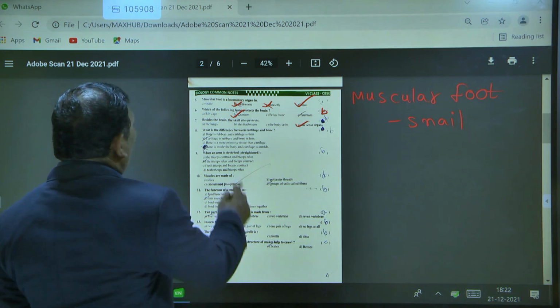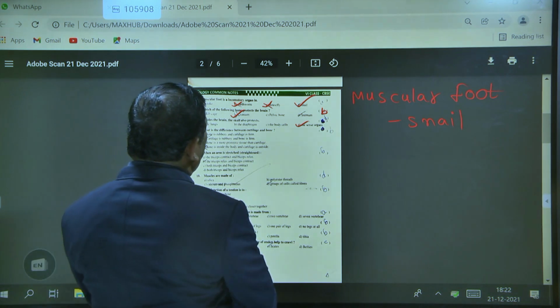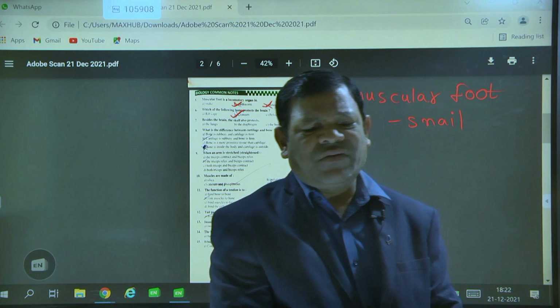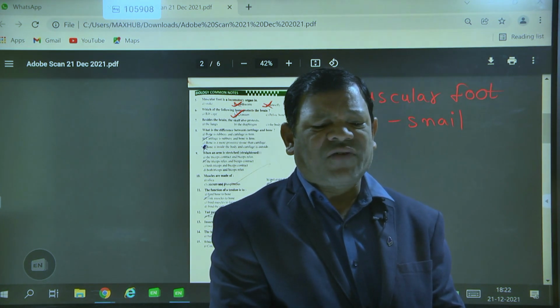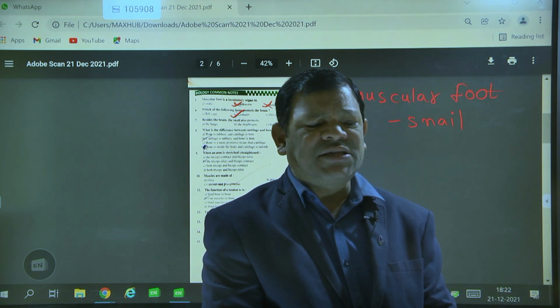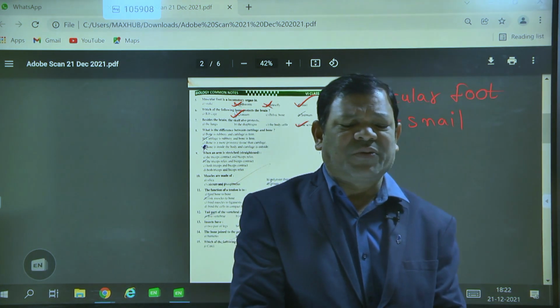So what is the difference between cartilage and bone? Bone is made up of calcium carbonate and calcium phosphate, and in cartilage that much strength is not present.